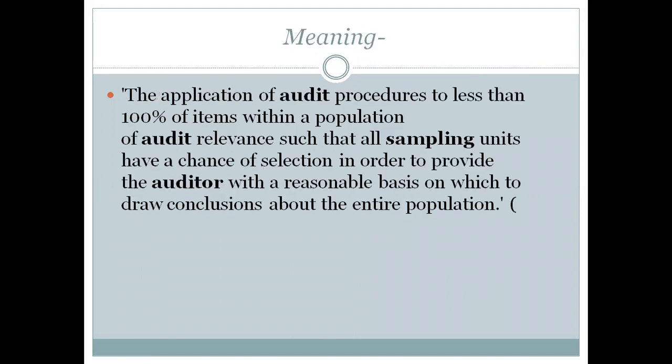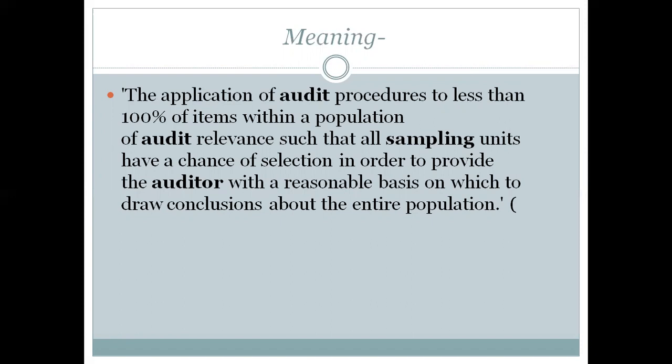Okay, so in simple language, what is audit sampling, guys? When the auditor goes for an audit, there is a time limit, therefore he can't assess each and everything of the data. Therefore it results in a sample, meaning he chooses the sample from the entire data, and the entire data here is called the population. He chooses the sample from the population and then draws conclusions about the entire population.